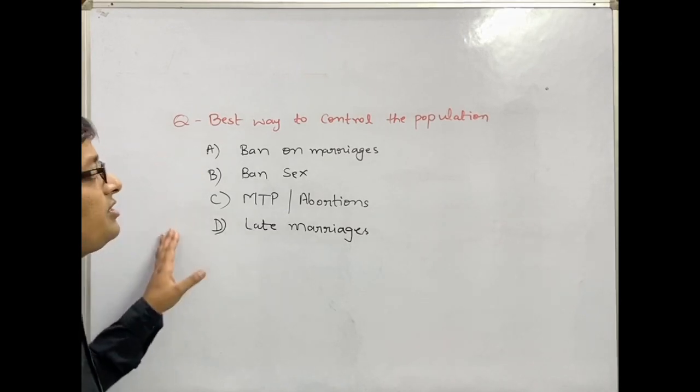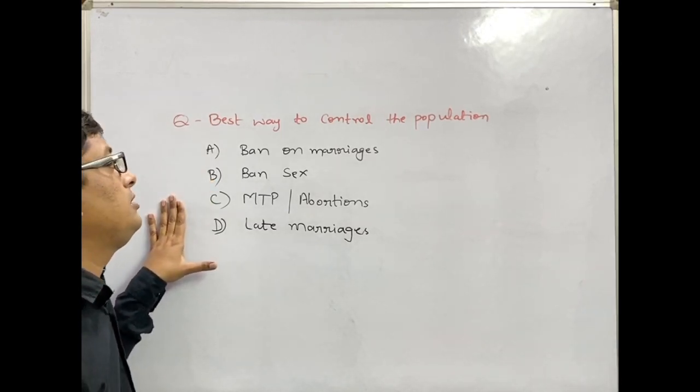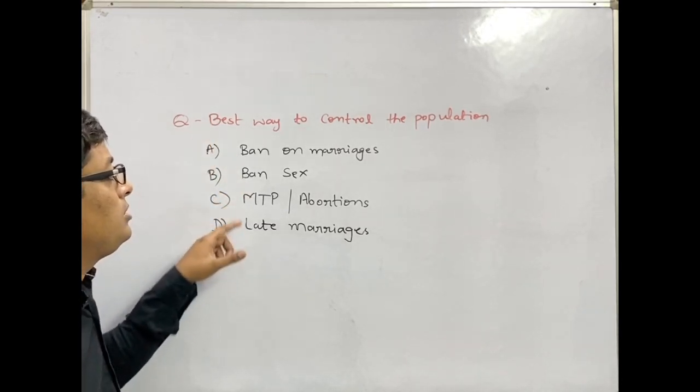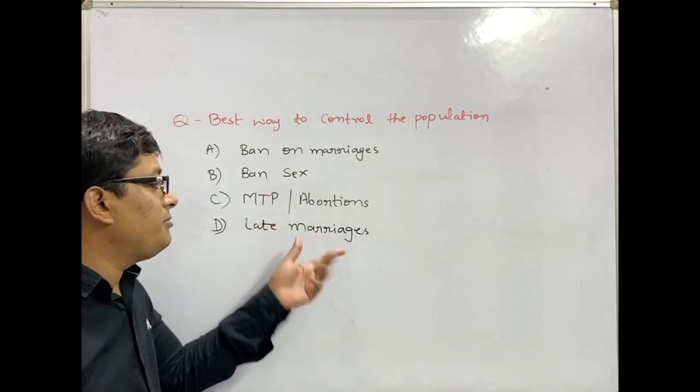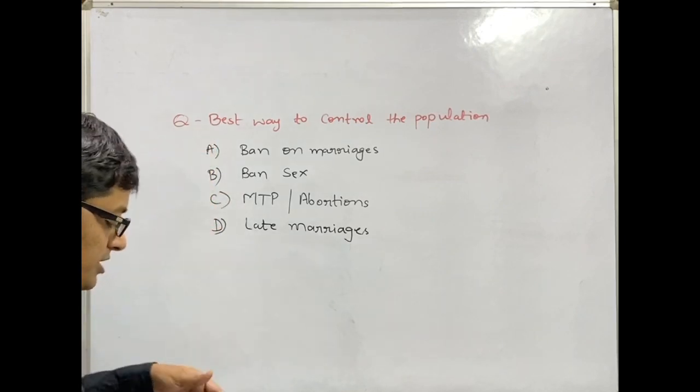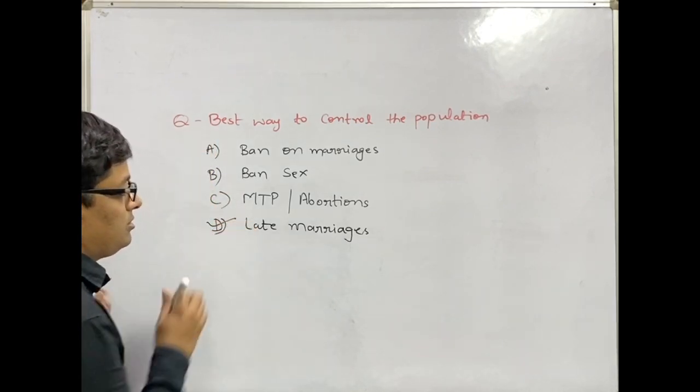Now the question comes: what is the best way to control the population? Here the options are a ban on marriages, a ban on sex, medical termination of pregnancy or abortions, and late marriages. Here the best option will be late marriages.